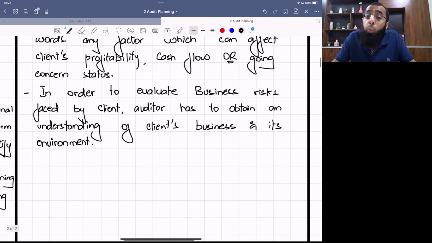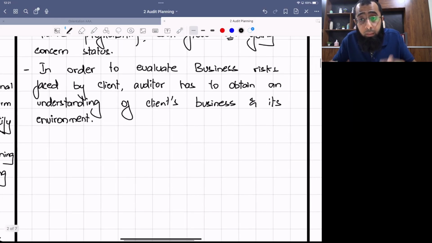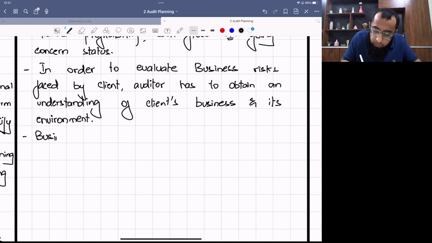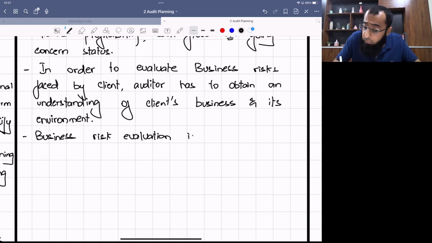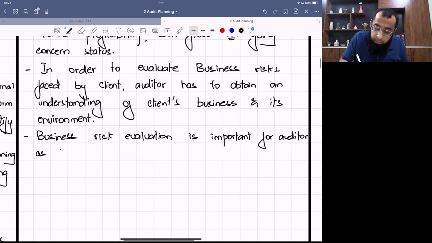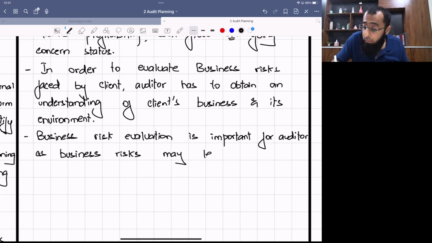Now the question is, why is business risk important for an auditor? Just think about it. Business risk evaluation is important for the auditor, as business risk may lead to impact on financial statements.